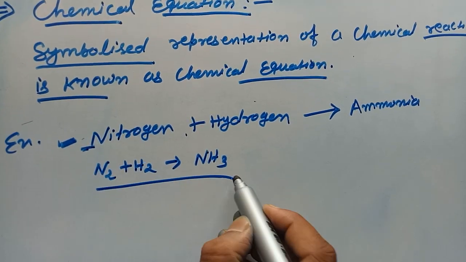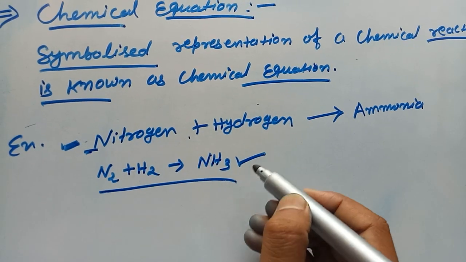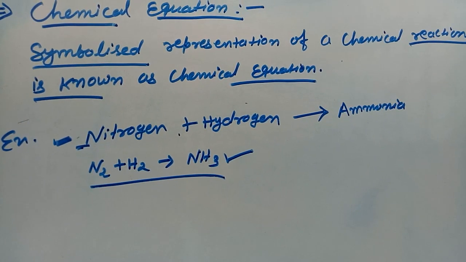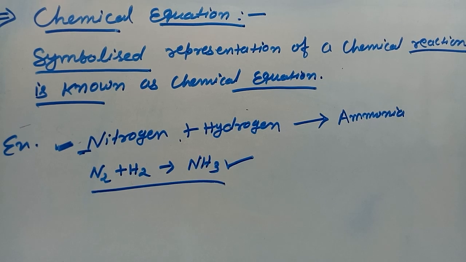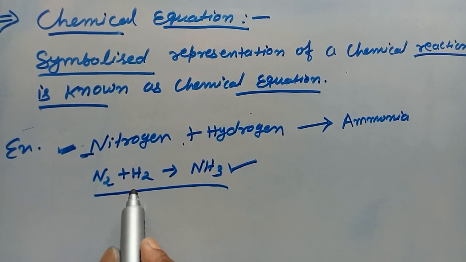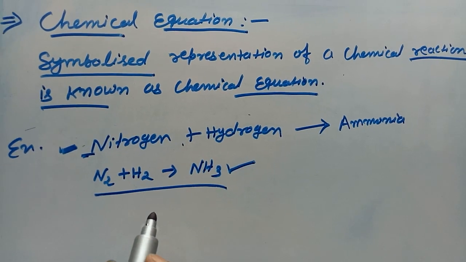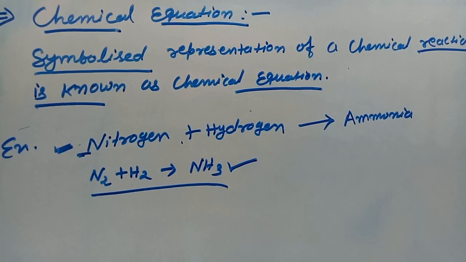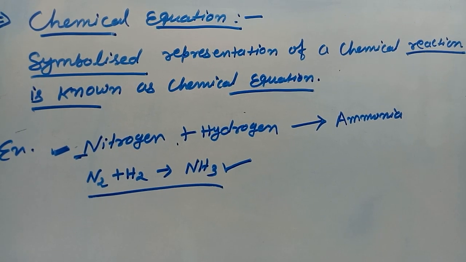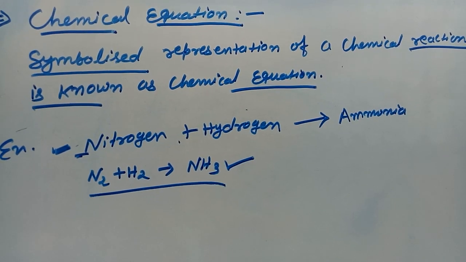Now it is completed. This is the symbolized representation of a chemical reaction.